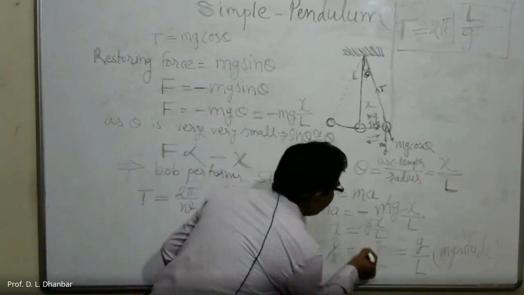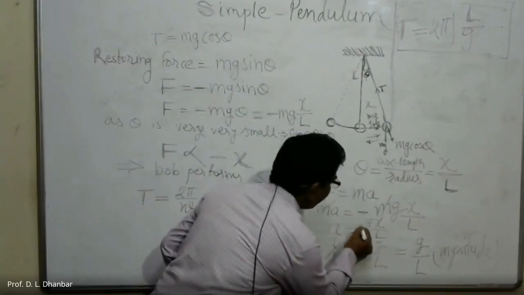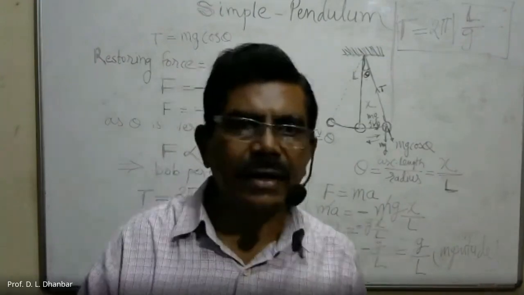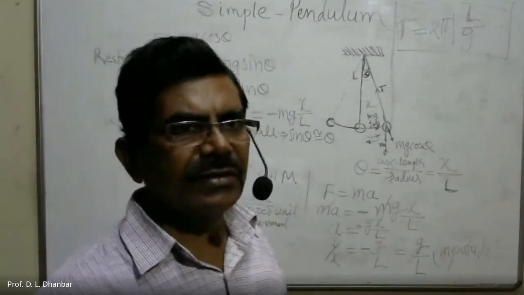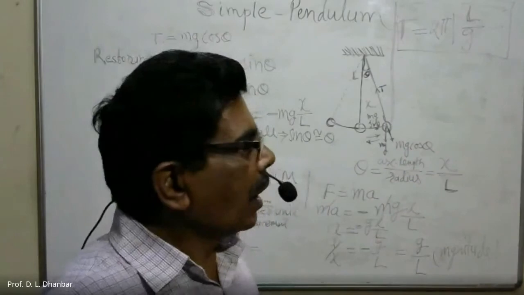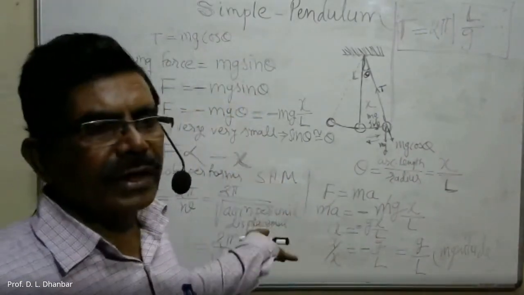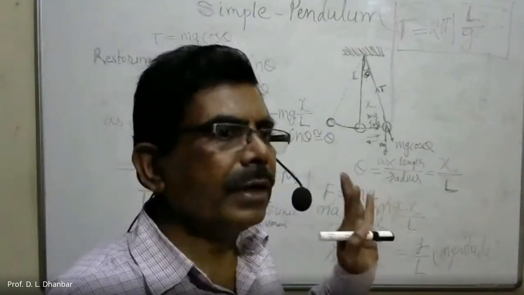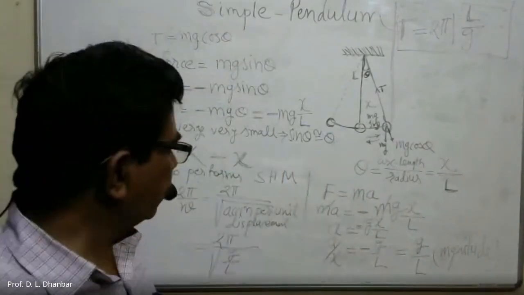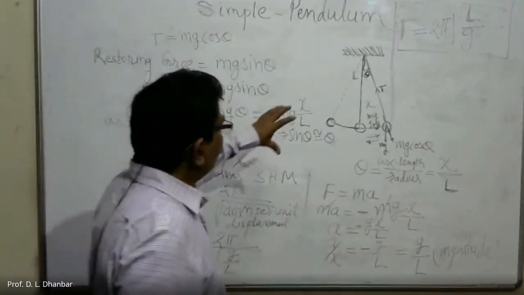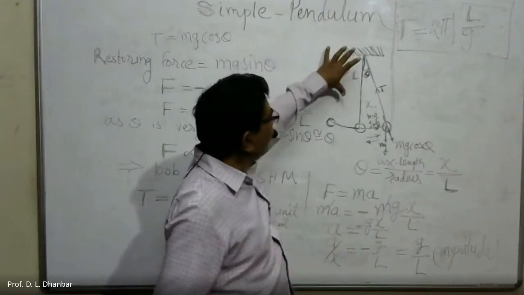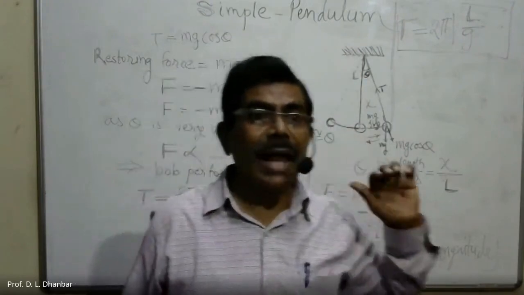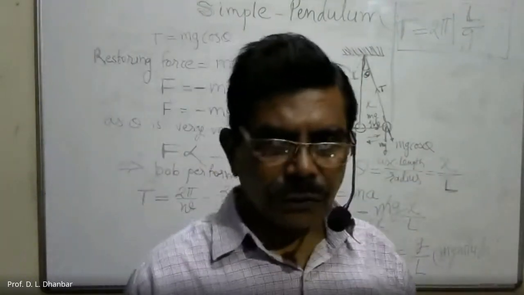Again, this minus sign indicates that the acceleration and the displacement are exactly opposite to each other. Means both the conditions of linear simple harmonic motion are satisfied by this bob, or by this simple pendulum. So we can say that the simple pendulum is performing linear simple harmonic motion. Okay. And to get the correct result practically, the length of the simple pendulum should be as large as possible. Okay. So thank you.